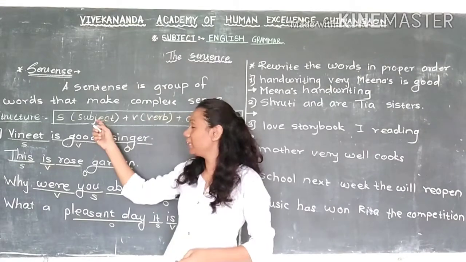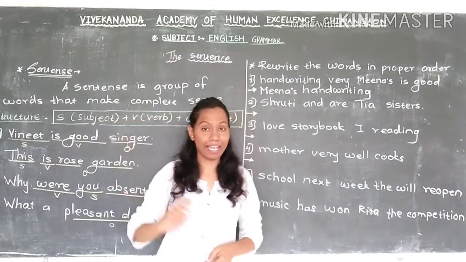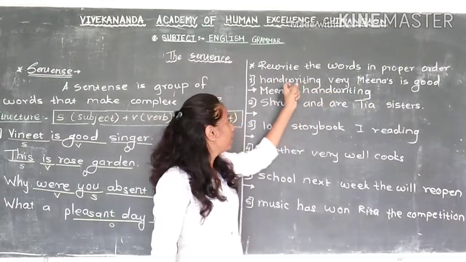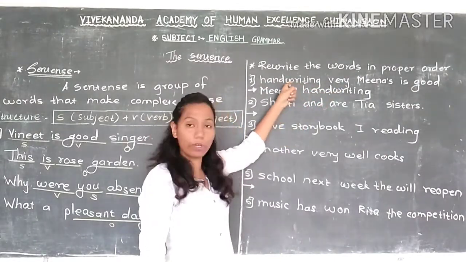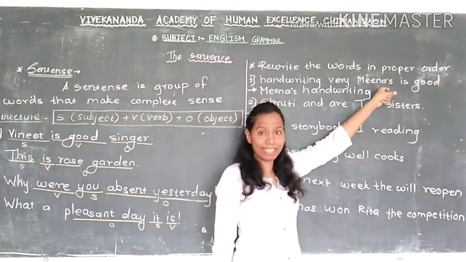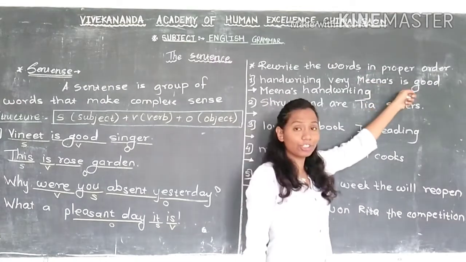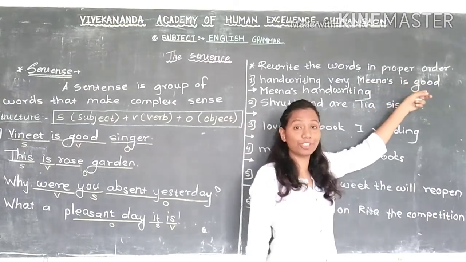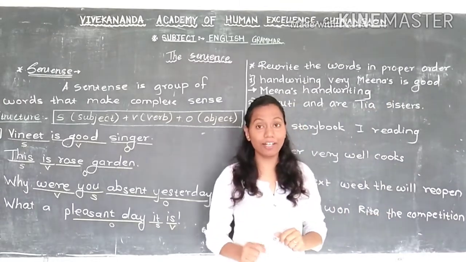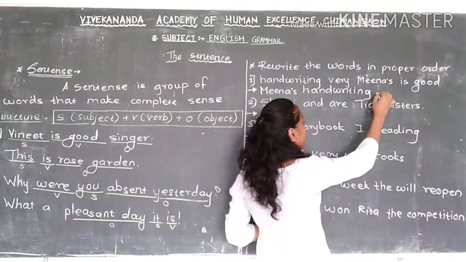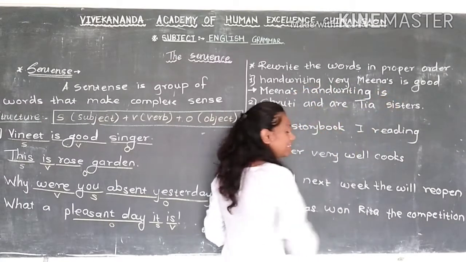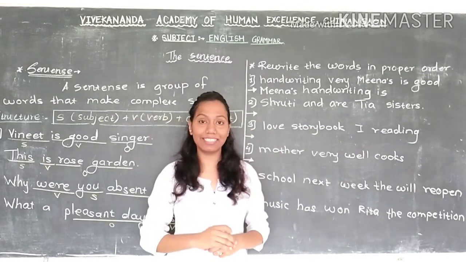Okay. Then after subject, what comes in the sentence? After subject we write verb, means action word. If they give you any action word here? Handwriting, is this an action word? No, we already used this. Very, this is not an action word. Meena, not an action word. Is, not an action word. Good, not an action word. But is, this is a helping word, correct? So this we will write here after Meena's handwriting. So Meena's handwriting is.